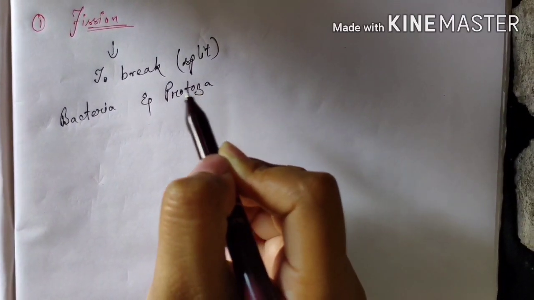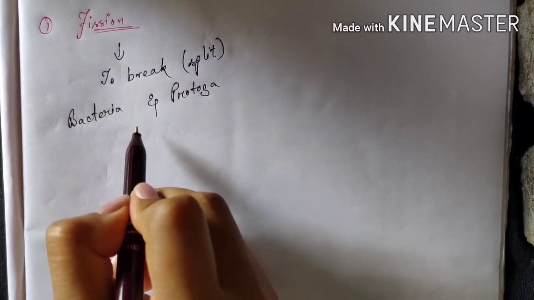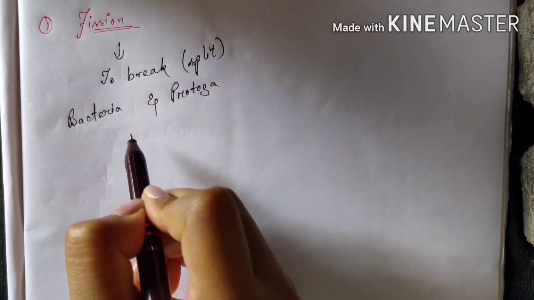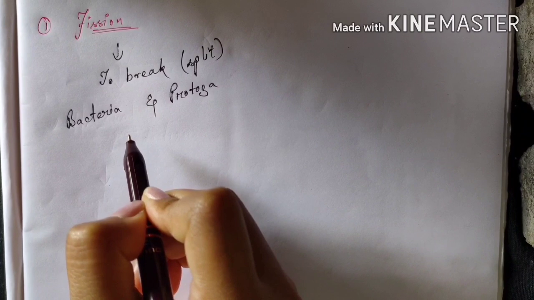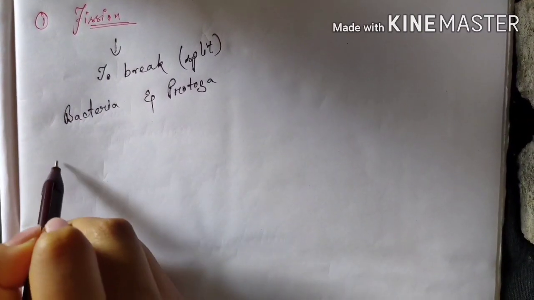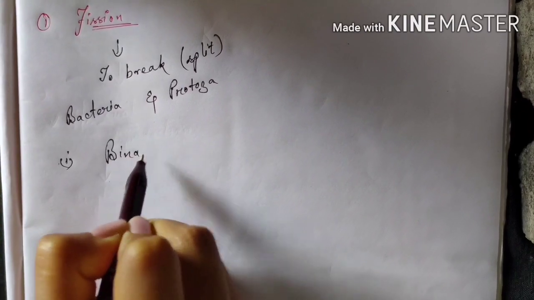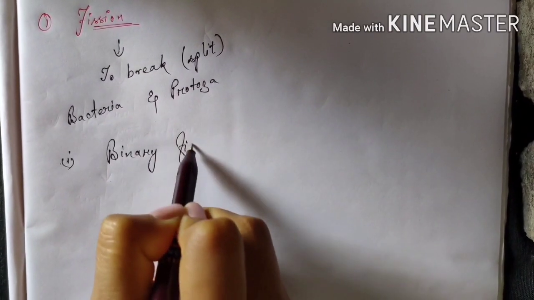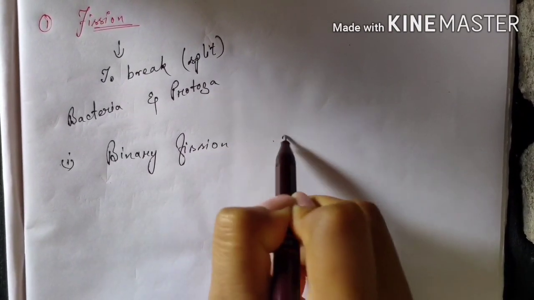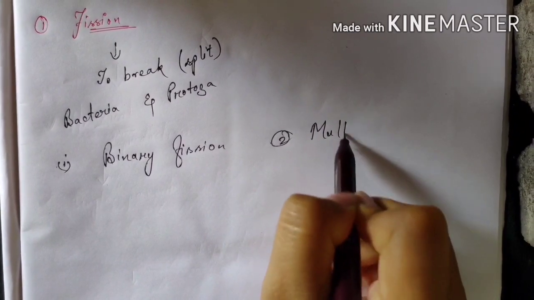The parent organism splits up and then forms two identical new organisms. This fission is also of different types. One is the binary fission and the other one is the multiple fission.